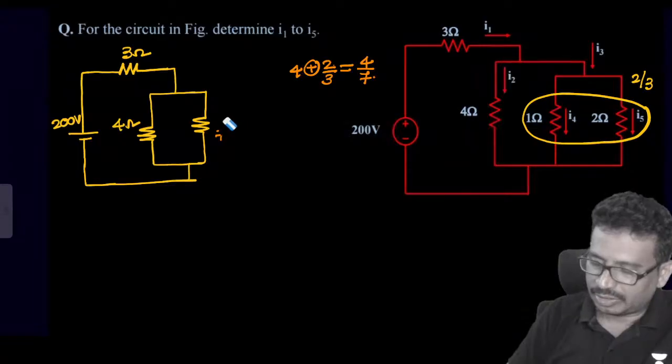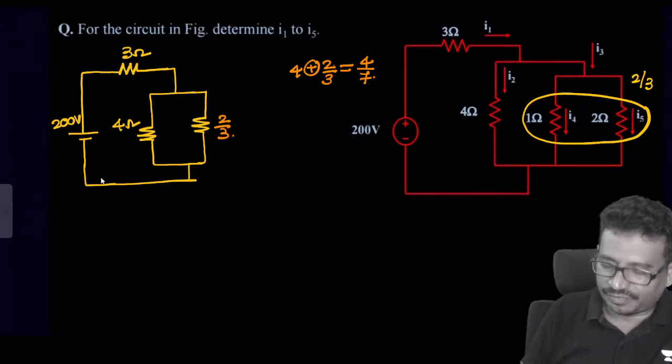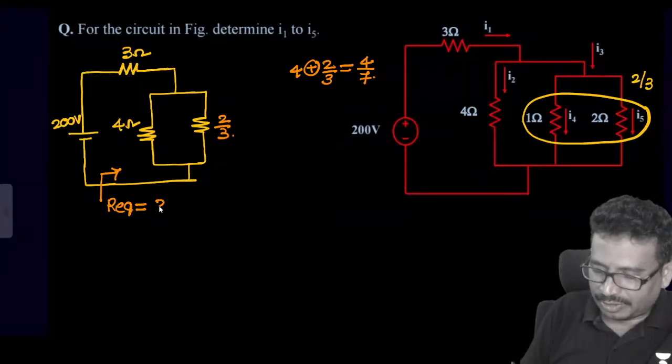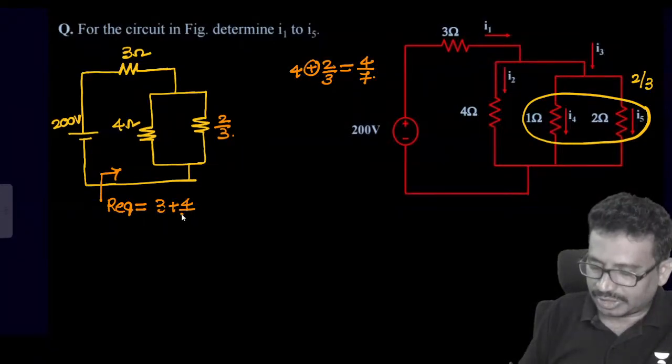This is 2 by 3. Next we have 4 by 7, and finally the equivalent resistance at the terminal, R equivalent, is equal to 3 plus 4 by 7. So how much is the value? 21 plus 4, so this is 25 by 7.